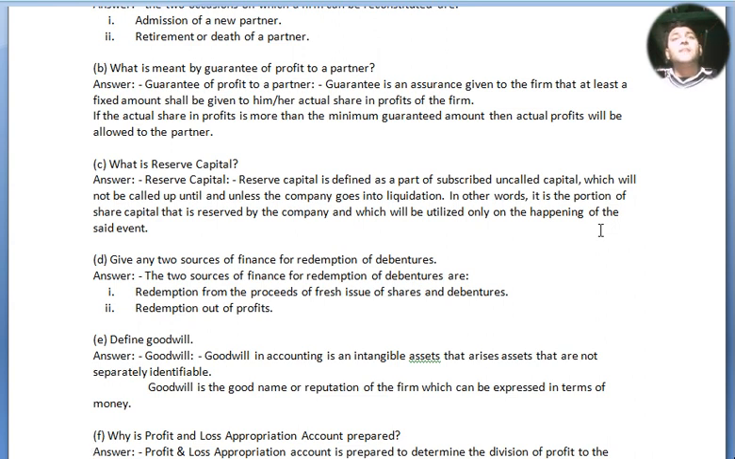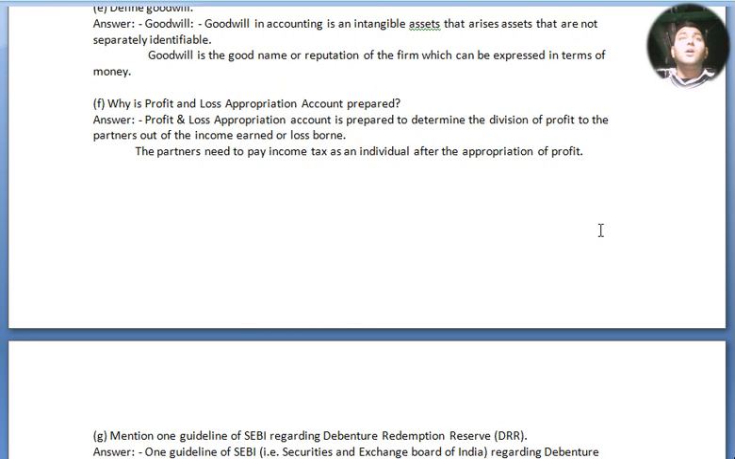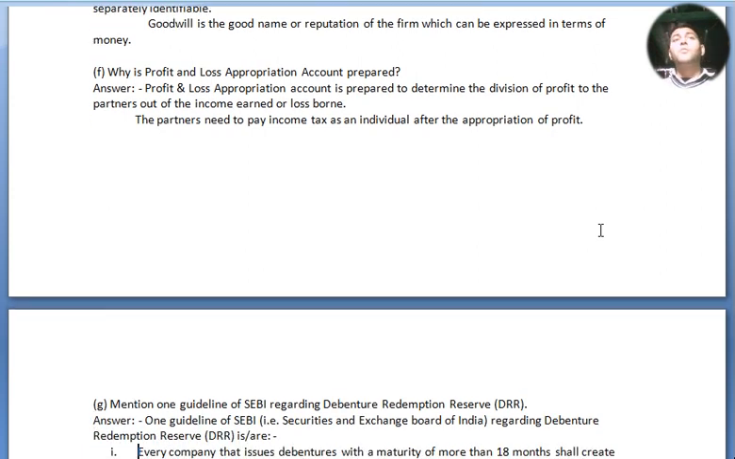Question number E. Define goodwill. Goodwill in accounting is an intangible asset that is not separately identifiable. Goodwill is the good name or reputation of the firm which can be expressed in terms of money. Question number F. Why is profit and loss appropriation account prepared? It is prepared to determine the division of profit to partners out of the income earned or loss borne. The partner needs to pay income tax as an individual after the appropriation of profit. Now we move to our next question.